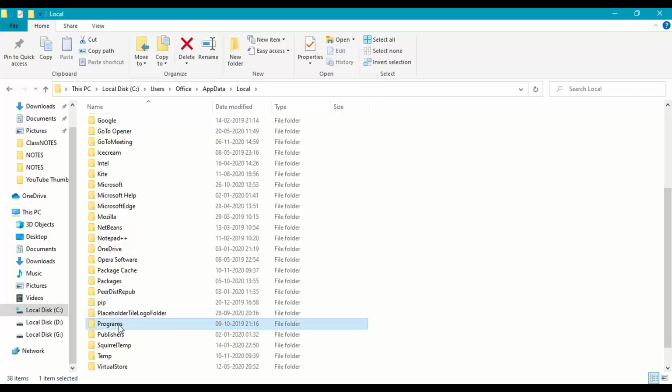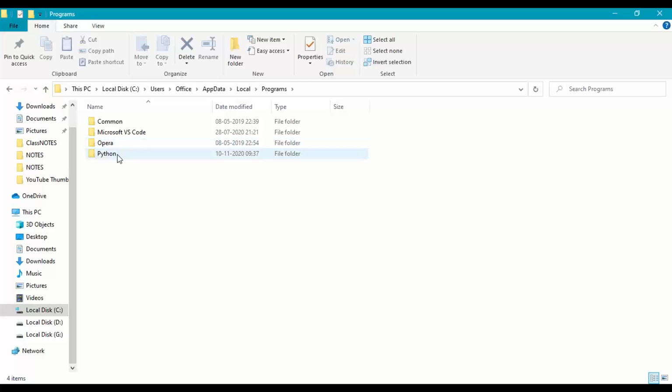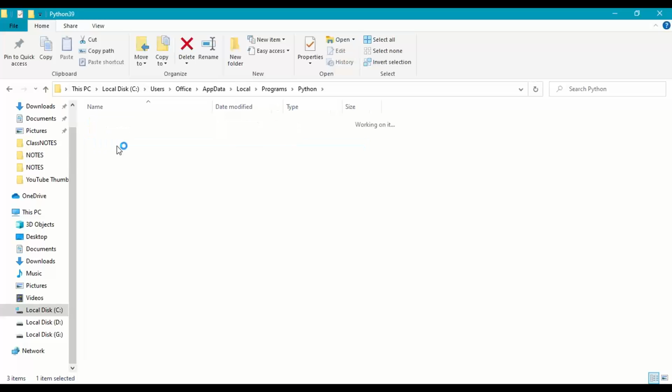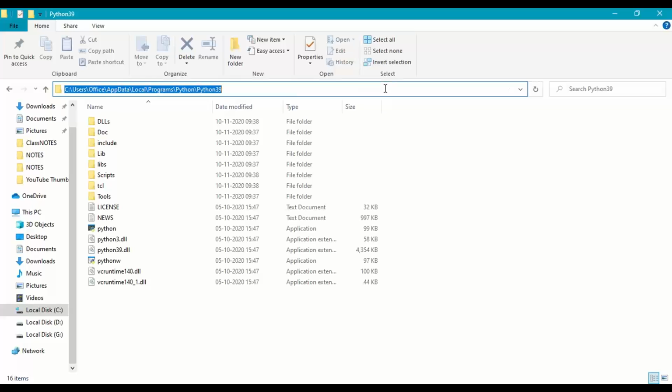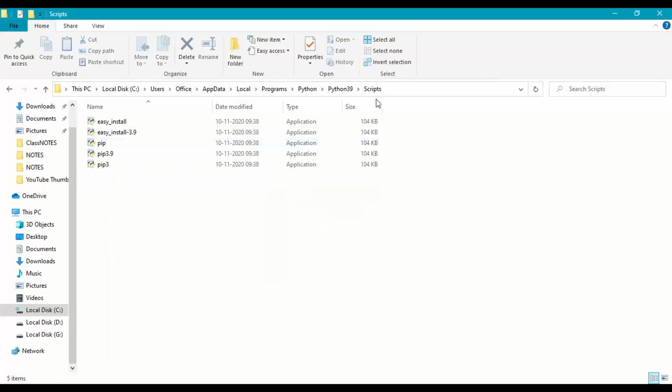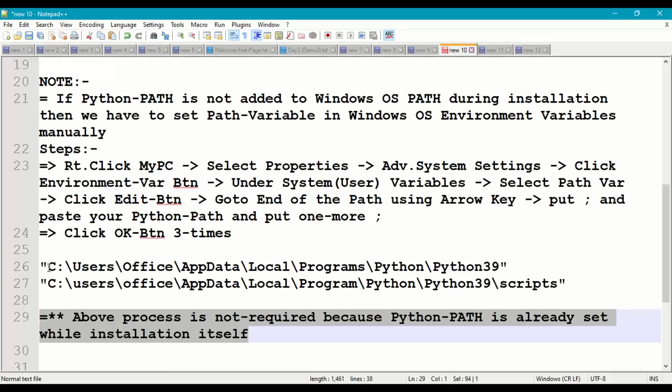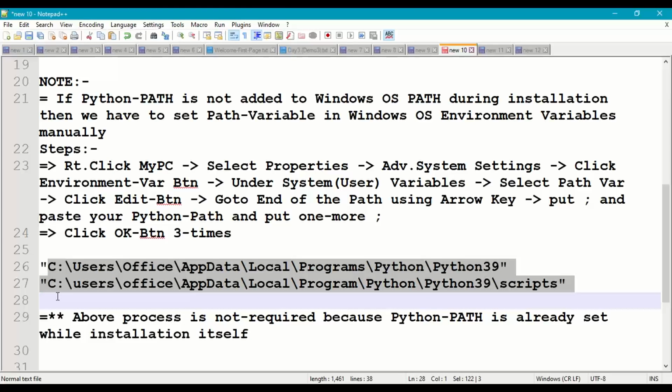Yeah, programs. Under programs, we have to go to Python, and under Python, we have to go to Python 39. So we have to copy this path from the address bar, first path, and the second path is scripts. So copy this path from the address bar. These are the two paths where your Python is installed in your C drive. This path is already set, but I'm showing you how to set this path manually.